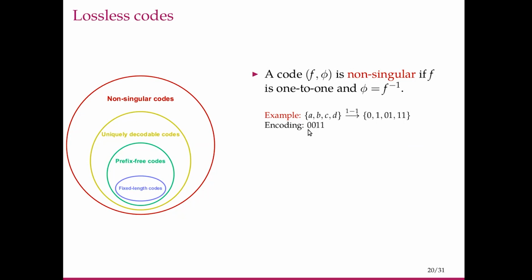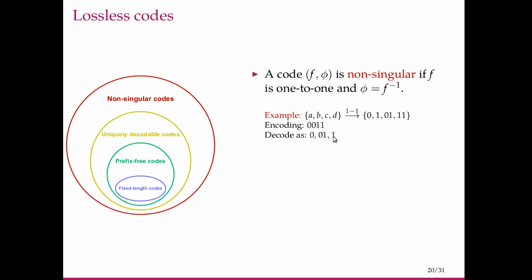Suppose you are given this encoding 0011 without any extra punctuation separating two symbols. If you are given this encoding, what can we decode it to? We can decode it as 0, 0, 1, 1.